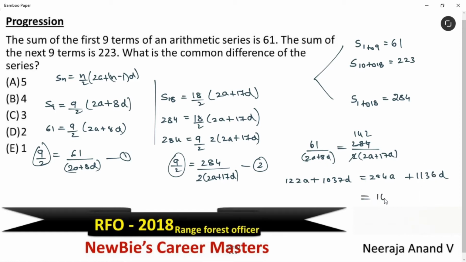We get 162a, and this side, see, we are subtracting the bigger number from the smaller number. That's why we get minus 99d. Let's divide these two values by 9. We get 11d is equal to 18a. After getting this, it is very simple, newbies. Let's use this to get the d value now.